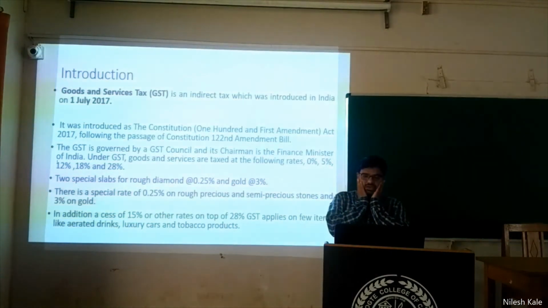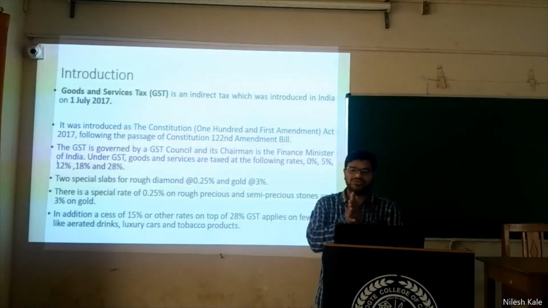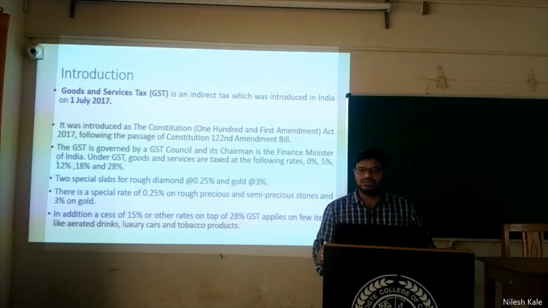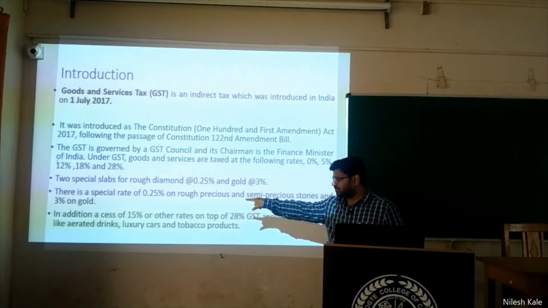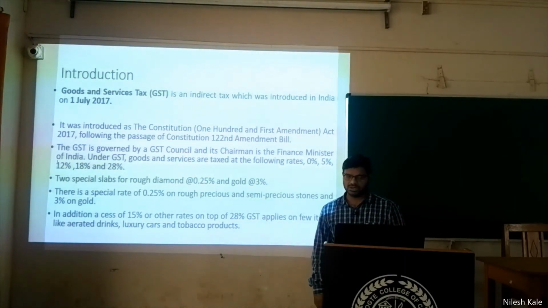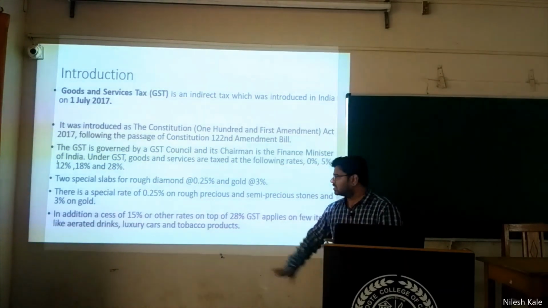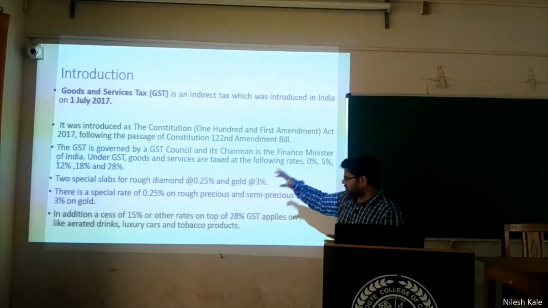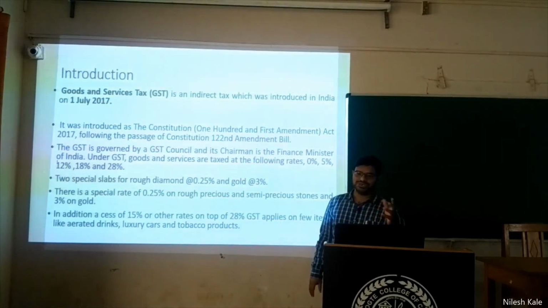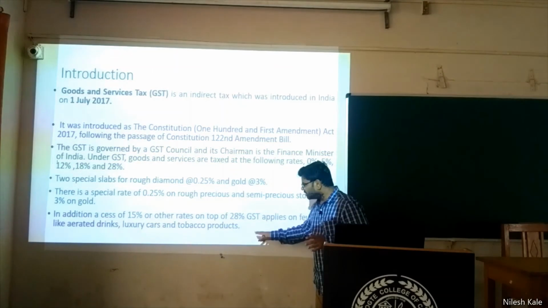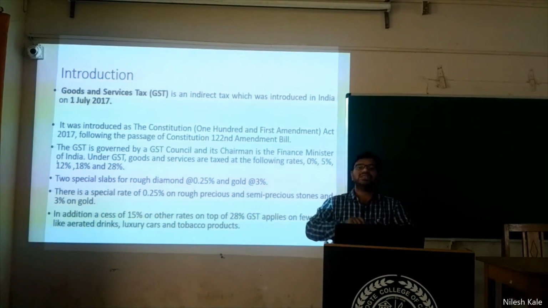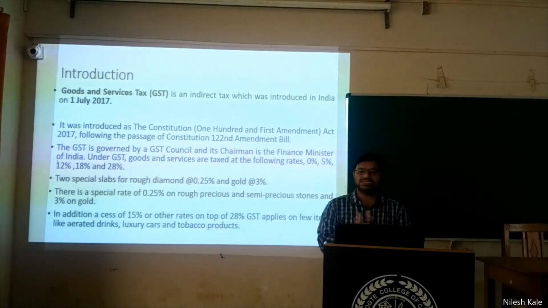Sir, you are speaking about a rate of tax like 18% on a transaction, then what about this 15%? 15% is cess. Okay, cess is different from tax. We will see more about this later. This 15% on 28% comes to somewhere around 4.2%. So you have to add that 4.2 to this 28. You will get 32.2%. That is the maximum tax that you are paying.